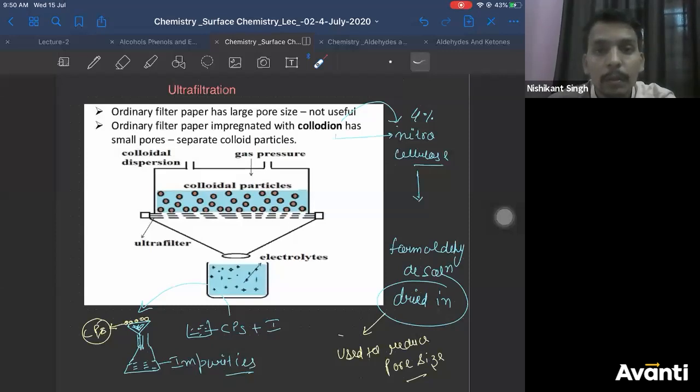Most of the times only nitrocellulose is used. In case you get a question, what is the role of nitrocellulose and formaldehyde separately? Then you can say nitrocellulose is used to reduce pore size.